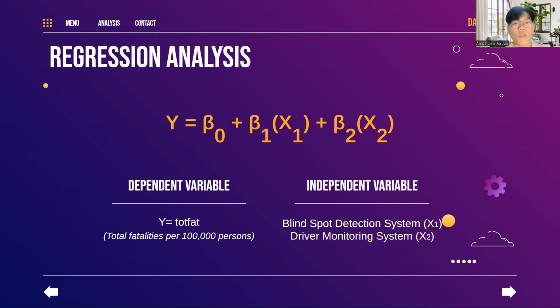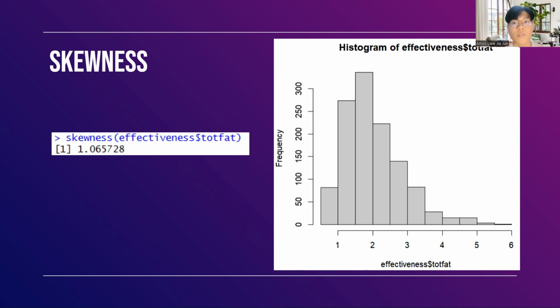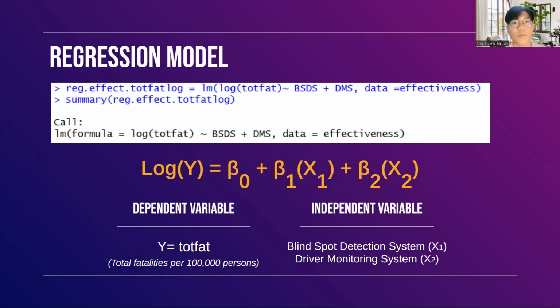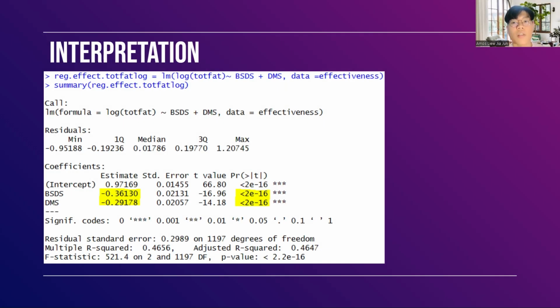Using the skewness command, we found that it had a skewness value of 1.066, which suggests that the data is highly skewed, and thus, we decided to perform log transformation, which helped us to get a relatively normal distribution with a skewness value of negative 0.028. Our linear regression model can then be represented by the following. As we can see from the regression model, the coefficients of both solutions are negative 0.36130 and negative 0.29178 respectively.